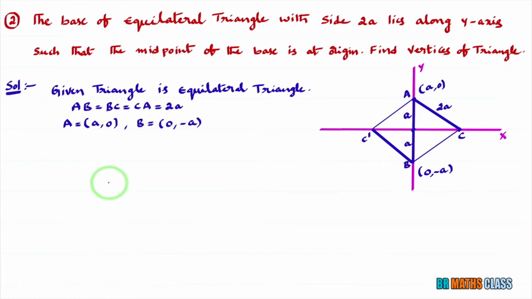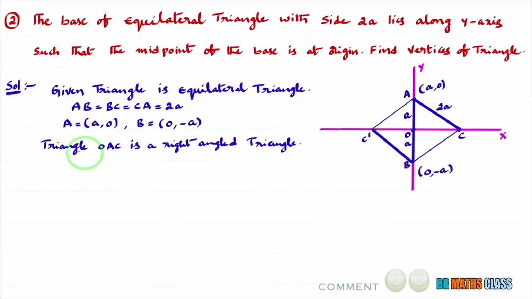Okay. Now you observe the diagram. Where is triangle OAC? What do you know about triangle OAC? Triangle OAC is a right angle triangle. I can apply the Pythagoras theorem to this: hypotenuse square equals the sum of squares of the other two sides.